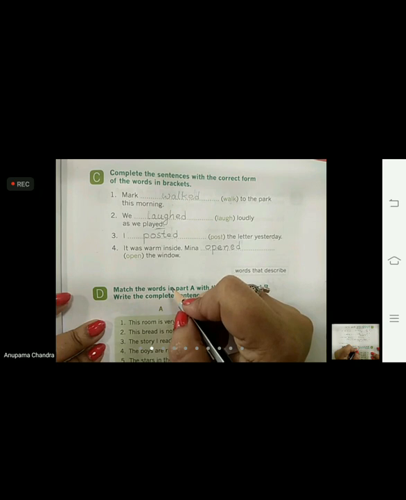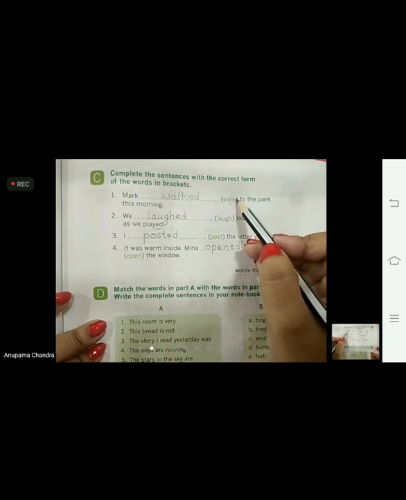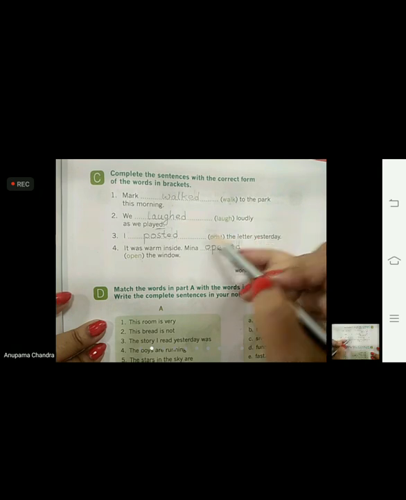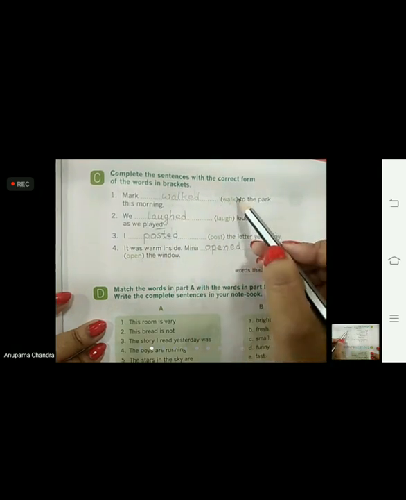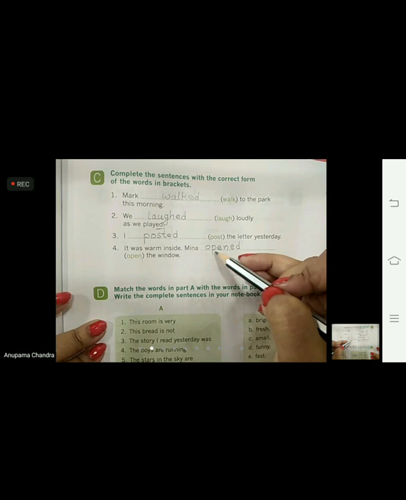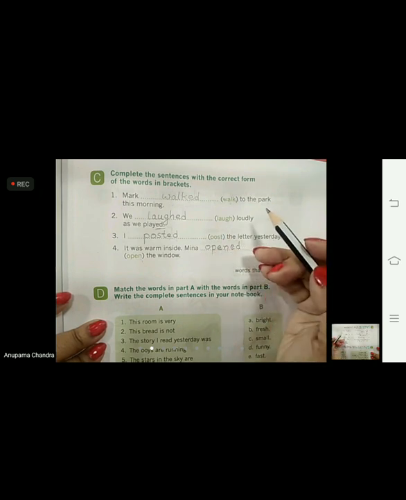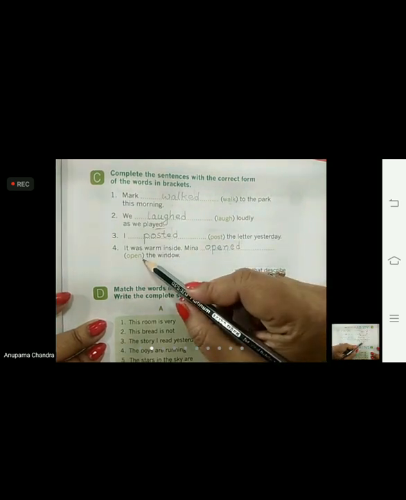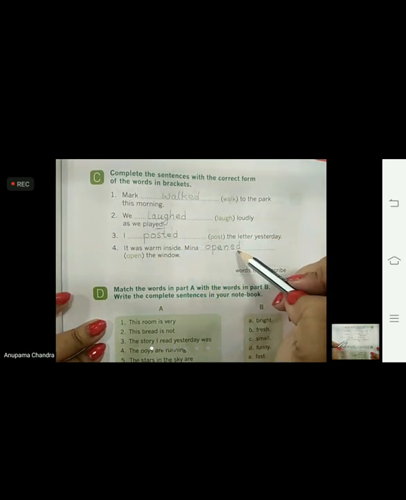I repeat here, children, do you remember rule number 2? That was add D to the word, to that word which ends with E. But as we can see here, in all the words we have to add ED only, because none of the last letters is E. So in all the words we have added ED, that is, we have applied rule number 1 and not rule number 2, because the last letter is not E. So we have added ED to all the words.